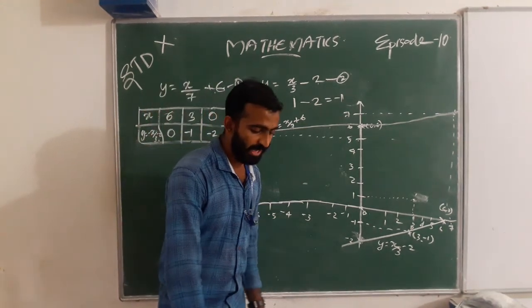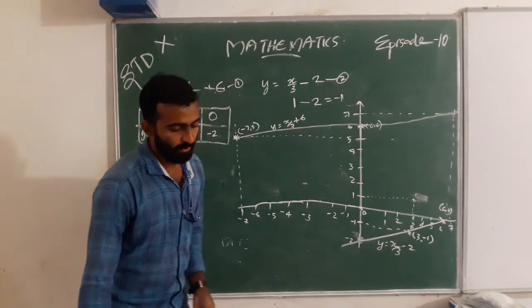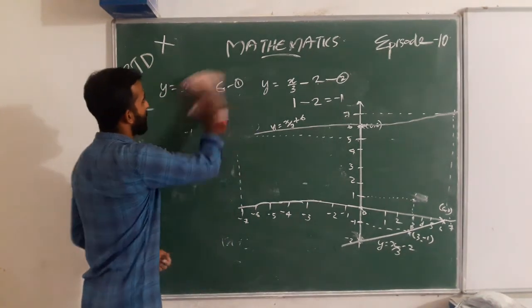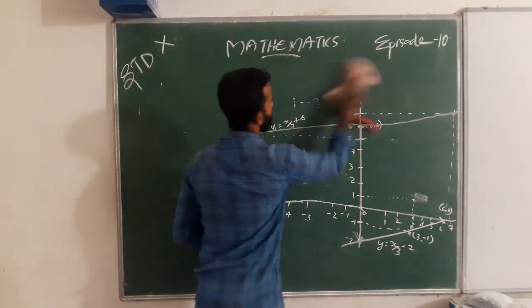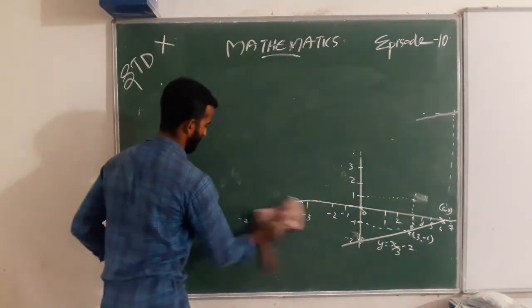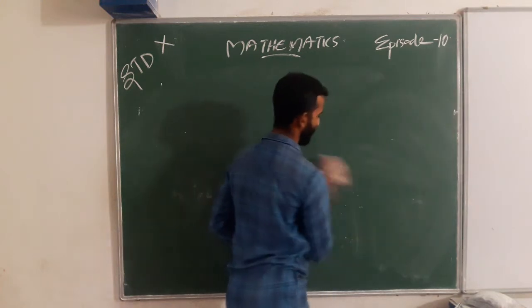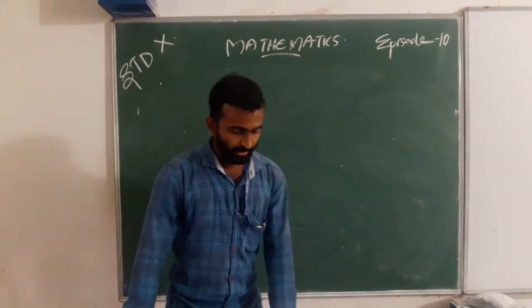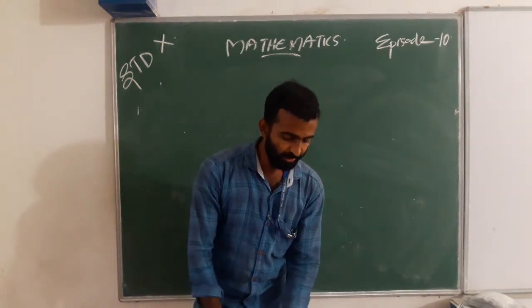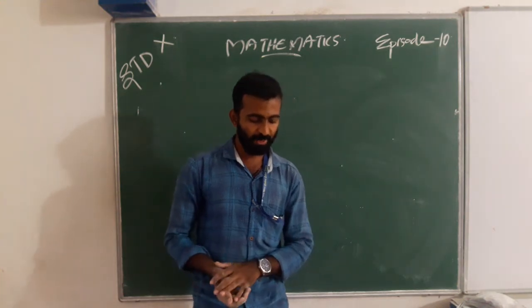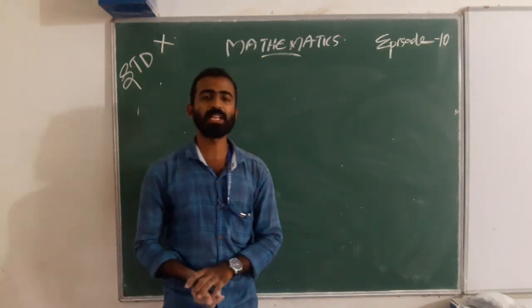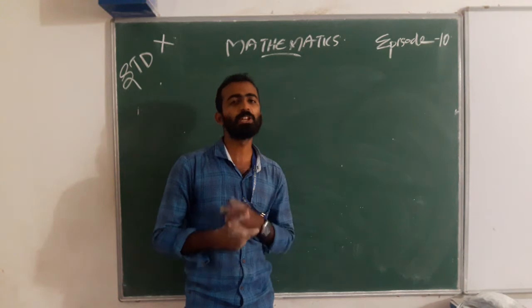And next one is the graphical method of solution of a pair of linear equations. We are discussing linear equations.